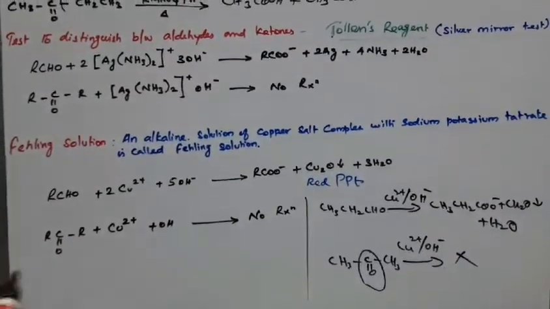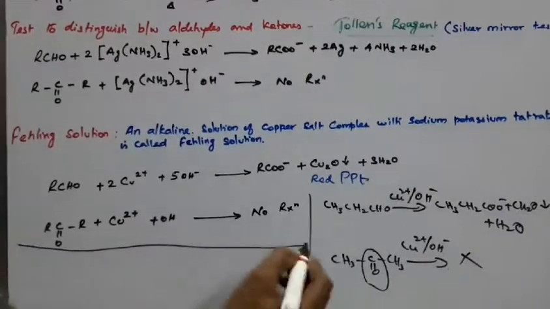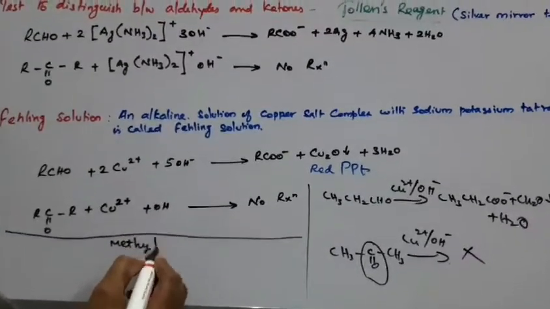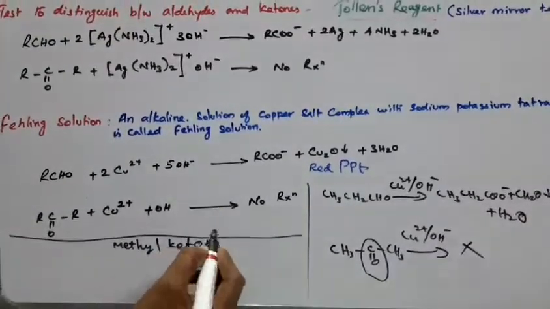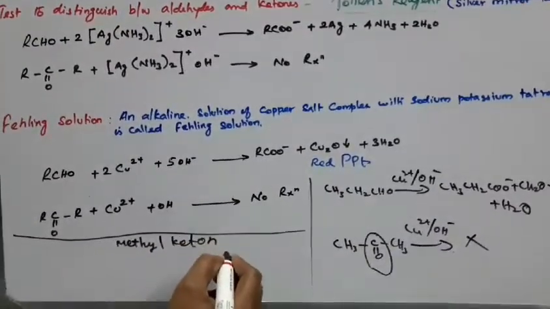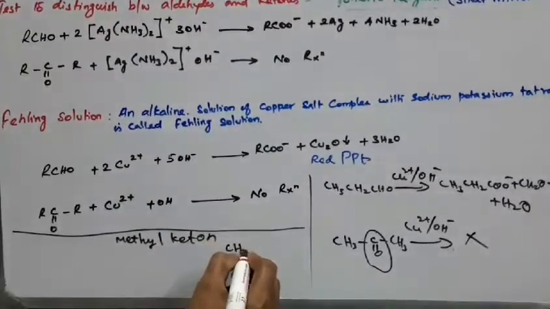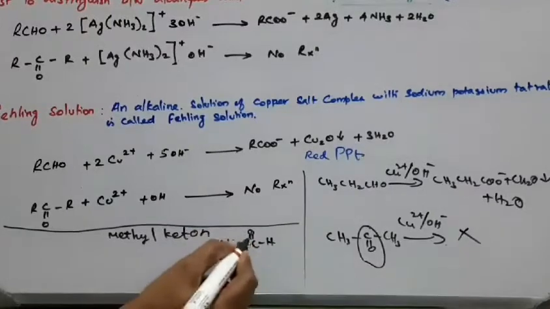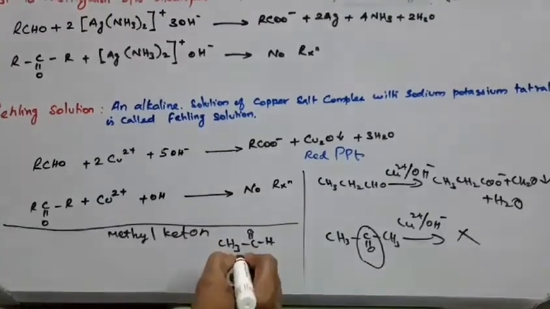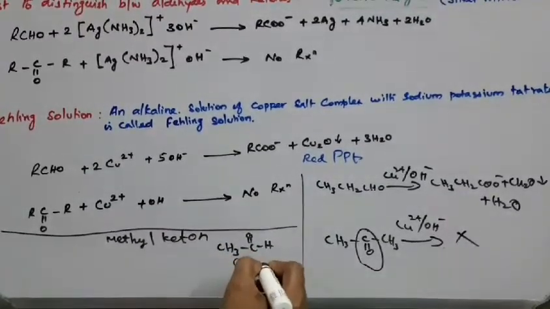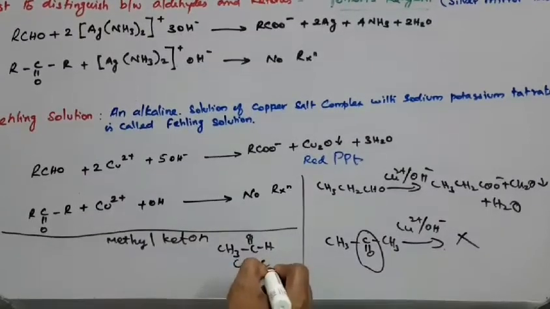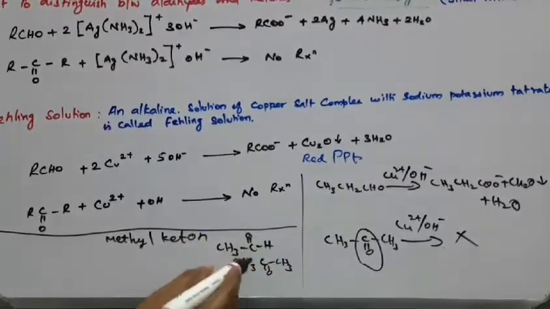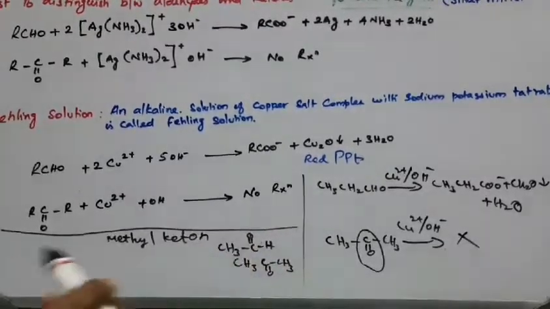Another test is the oxidation of methyl ketone, the iodoform test. So what is a methyl ketone? It has a carbonyl carbon atom with one methyl group, CH3 C double bond O. So this is a CH3CO group, your methyl ketone or methyl aldehyde.